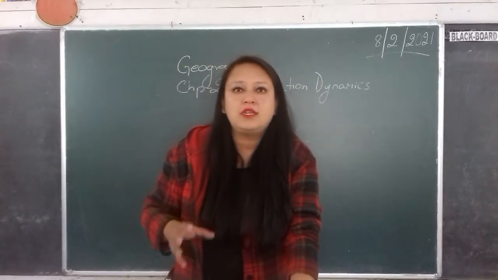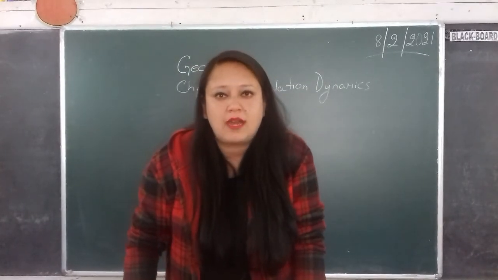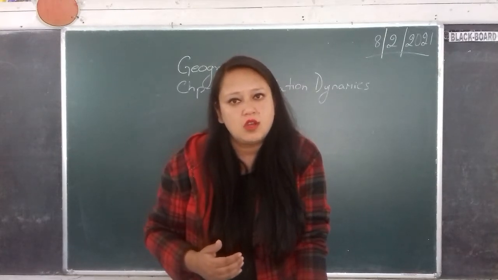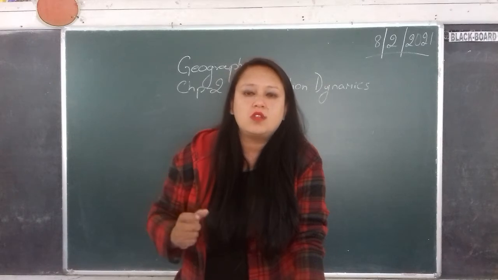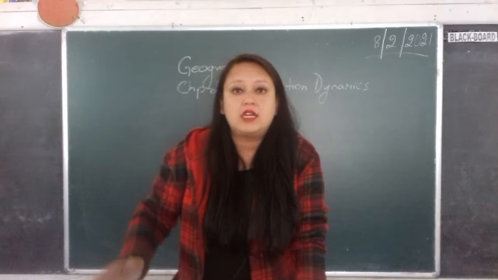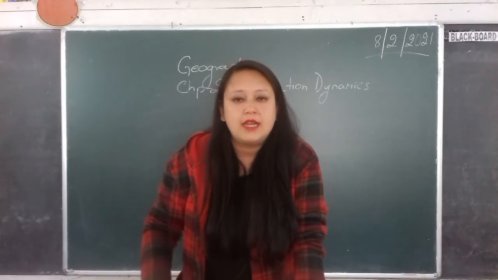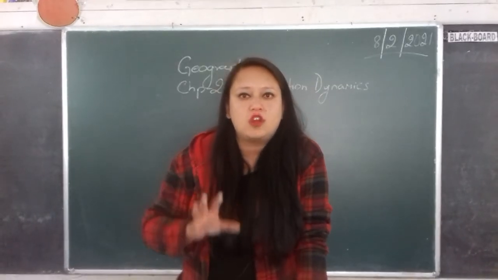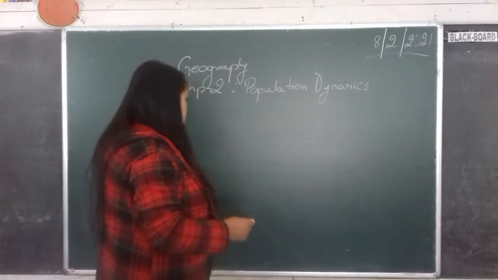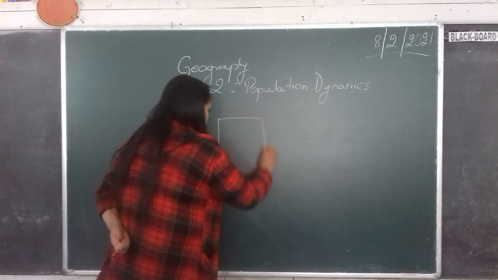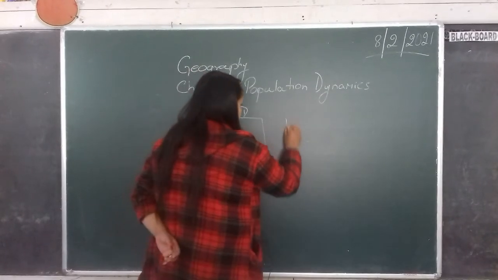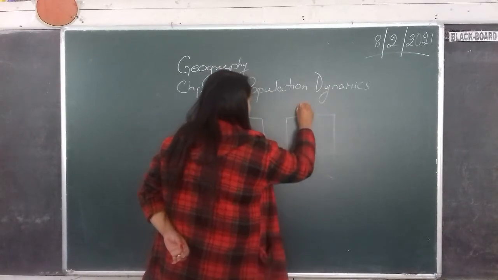So what do you mean by population? The first term, I have already sent you a set of definitions which I had asked you to write down in your copy, so please refer to that. Population means the number of people living in a certain geographical area. Suppose this is Kalimpong district and this is Darjeeling district.